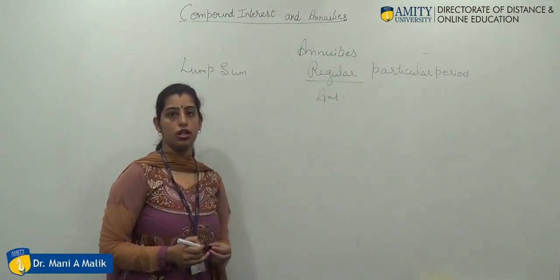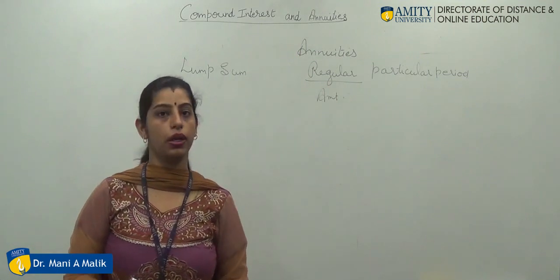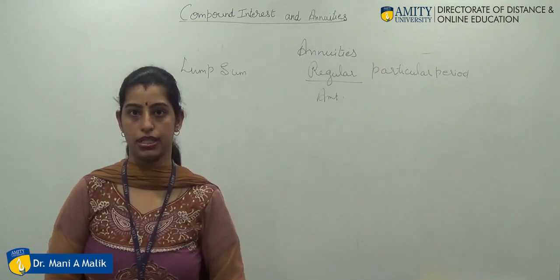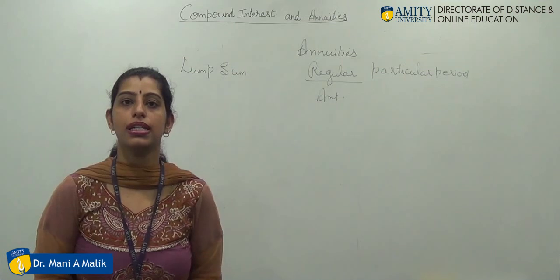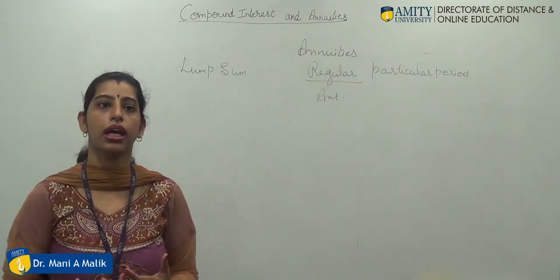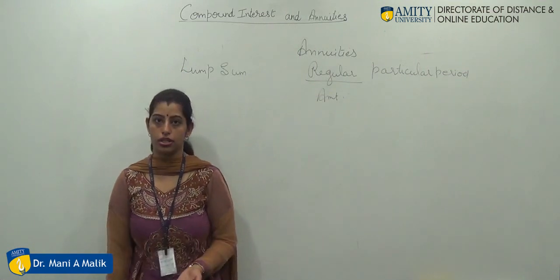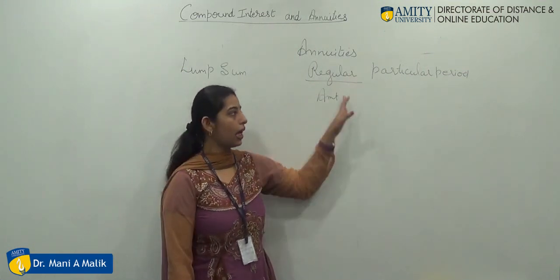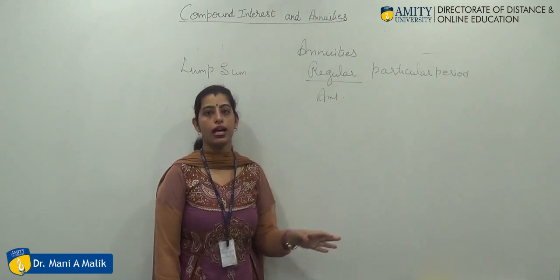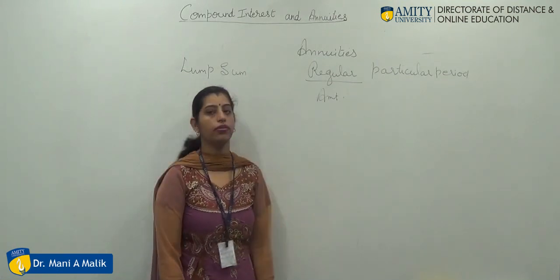The word annuities is more or less related to the word annual. Annual means yearly basis. But when I'm talking about lease, rent, or anything which is paid on a monthly or quarterly basis, that is on the regular consideration. While calculating, annuities are used on a yearly basis because that is derived from the word annual.